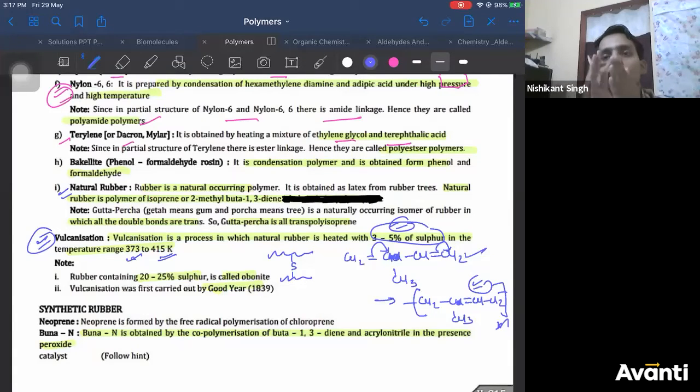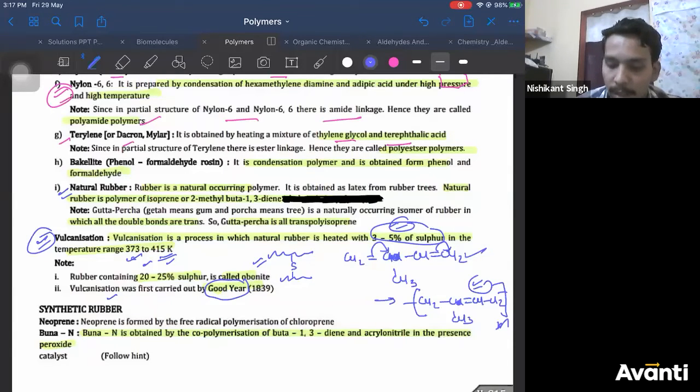Otherwise, the layers are separate, right? When you try to extend them, they will break. There is no elasticity in the rubber, correct? Rubber containing 20 to 25% of sulfur is called ebonite, right? Vulcanization was first carried out by the company called Goodyear. It is still there in India. In fact, it is there in my hometown, Goodyear. We have a circle named after Goodyear, Goodyear Chowk.